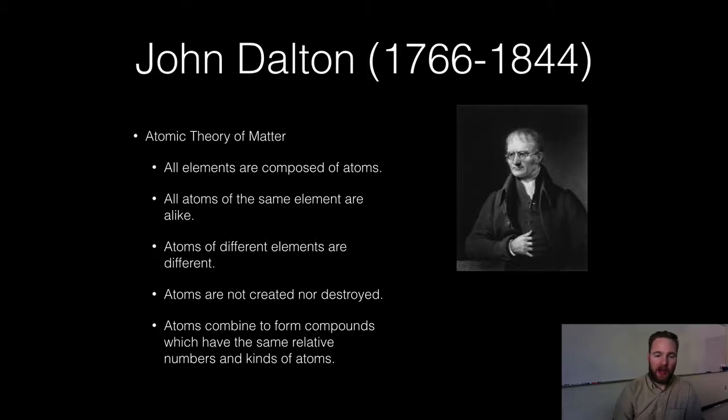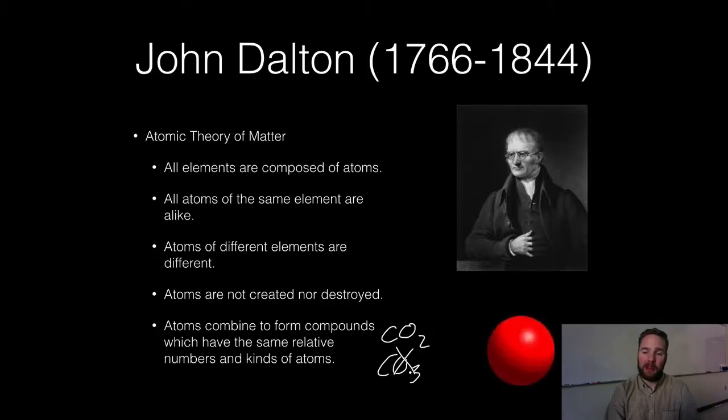What does that mean? Really simply, so if we're taking CO2, a molecule or a compound of CO2 is always going to have one carbon and two oxygen, right? If we have CO3, well, guess what? CO3 is not CO2 because it has 3 oxygen, and CO2 has 2 oxygen. Again, very simply thought, but pretty profound for his day. And John Dalton's model of the atom is just like Democritus, solid sphere. He didn't know anything about protons, neutrons, and electrons. It's solid, it's sphere, no internal parts as well.